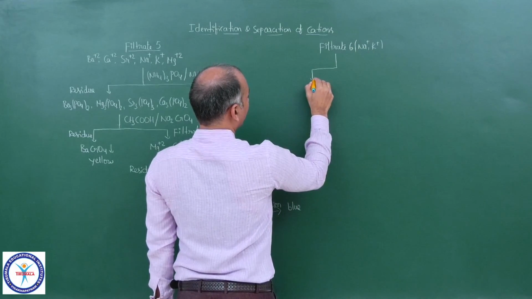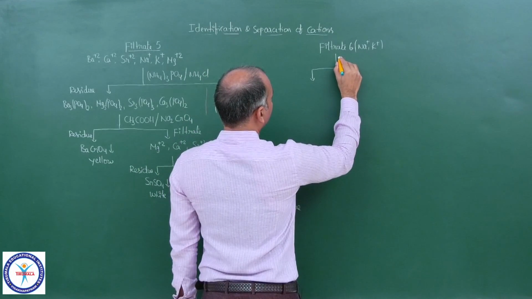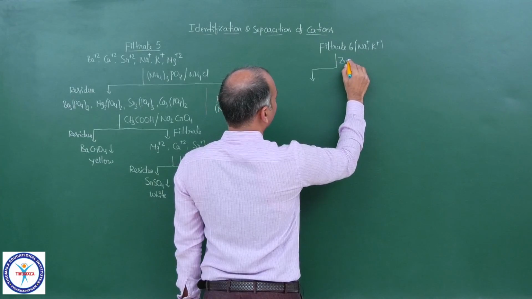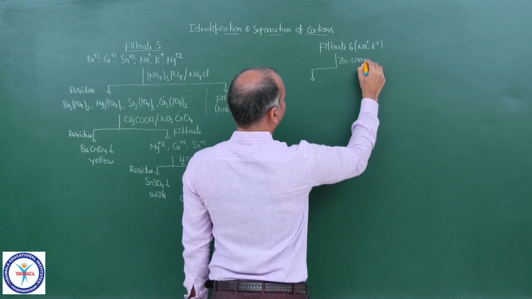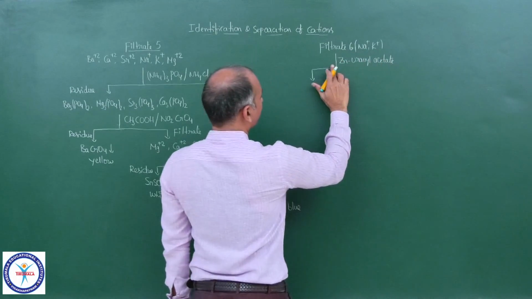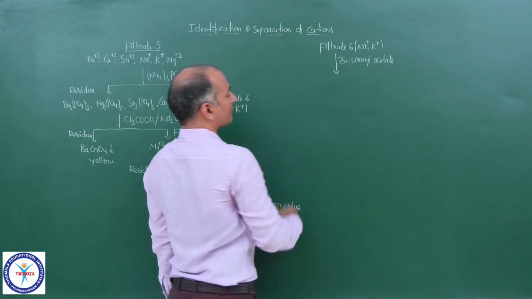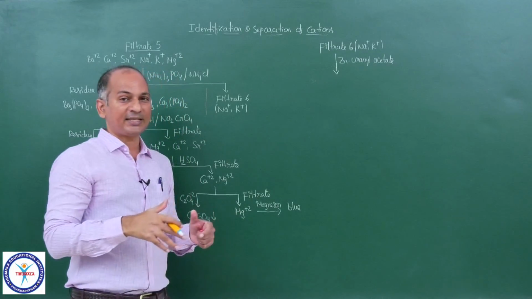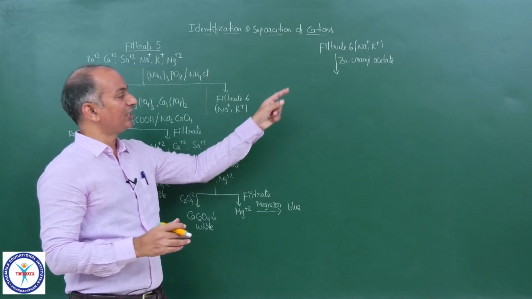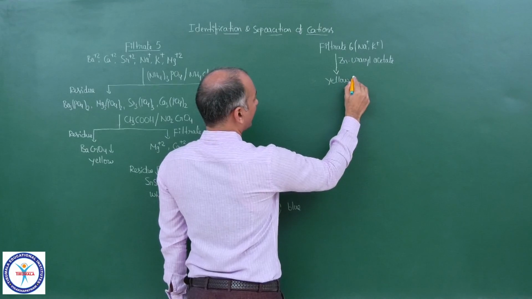Now to this particular solution, if you add zinc uranyl acetate, the filtrate which contains Na+ as well as K+... Na+ gives a yellow colored precipitate with that particular reagent, zinc uranyl acetate, and I will give you the formula of that.